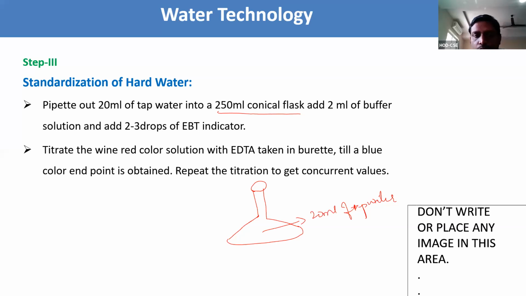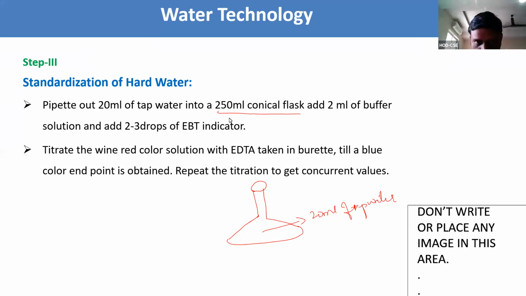Step 3 is standardization of hard water. Here we need to pipette out 20 ml of tap water into a 250 ml conical flask.